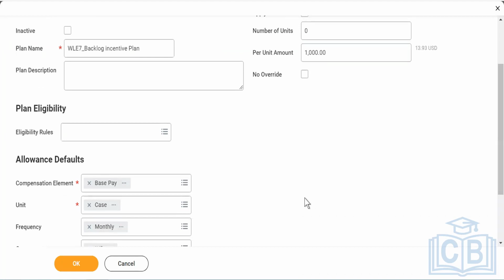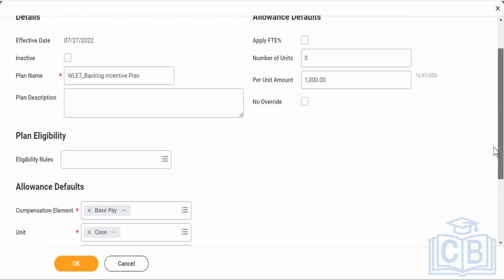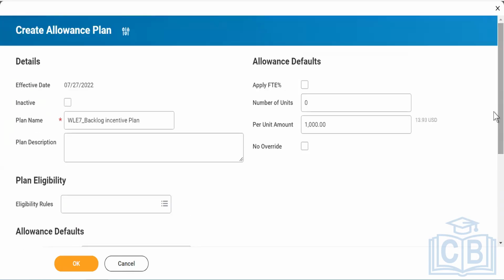And then you see, you don't have that option here, exclude from merit, right? Do you see that? Because these kind of plans are never part of your appraisals, so you don't have to exclude it also. That's the reason you will never see that type of plan here. And now I'll go ahead and click on OK.